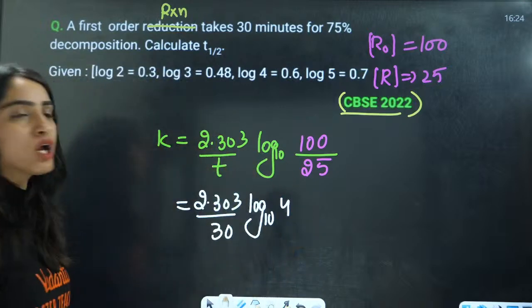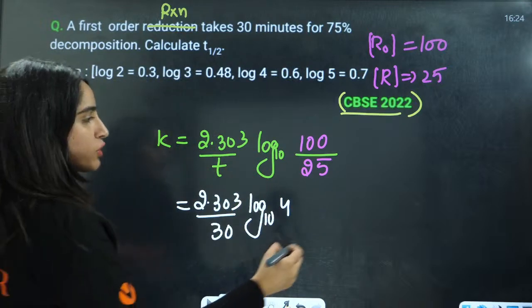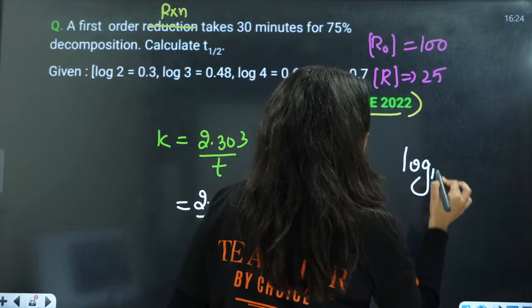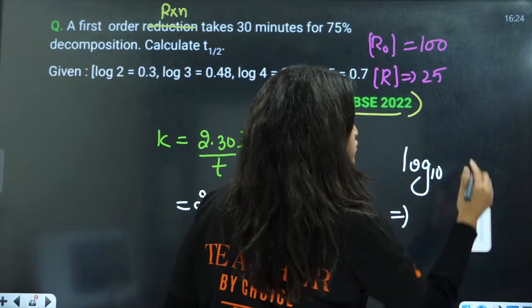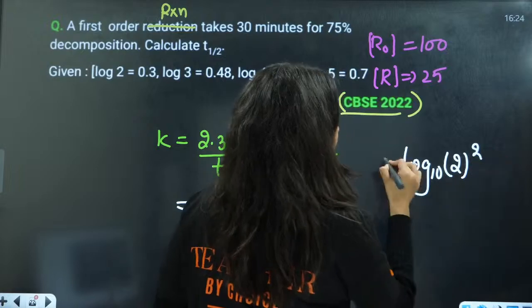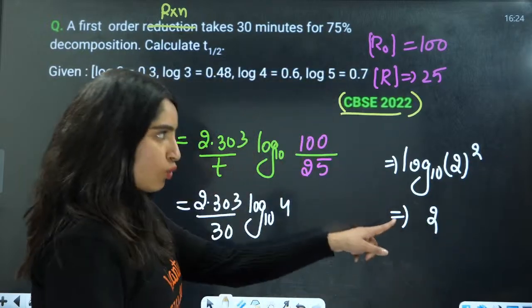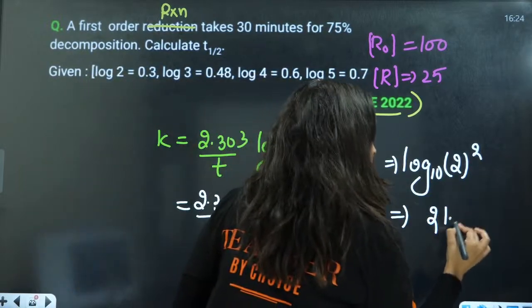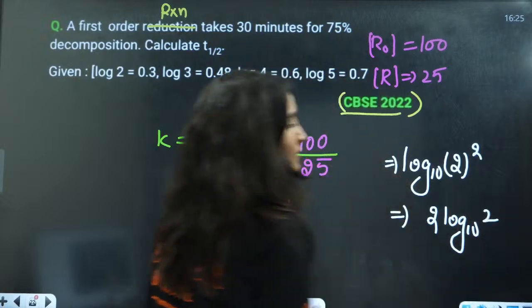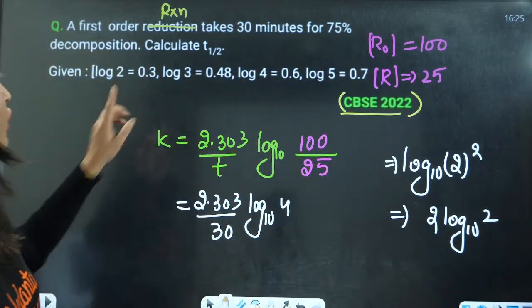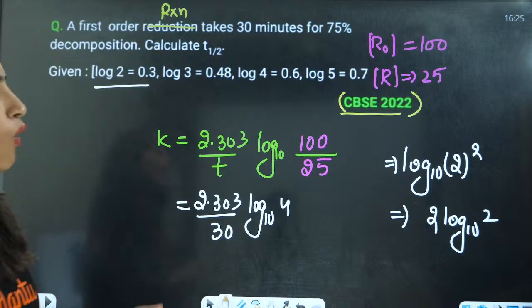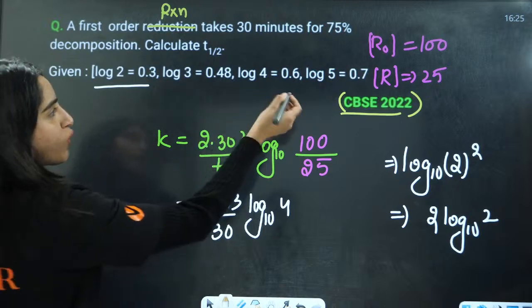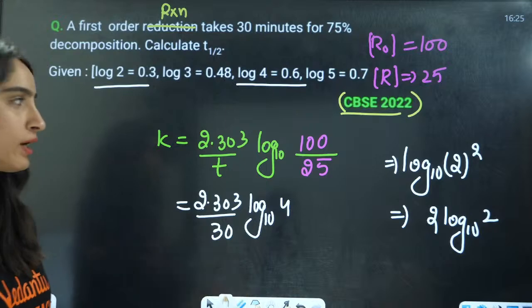Log 4 is 2 raised to power 2, so applying the formula, it will be 2 log base 10 of 2. We know the value of log 2, that is 0.3. Understood this? They have also given the value of log 4 here.